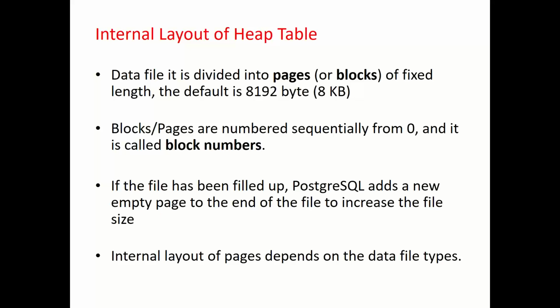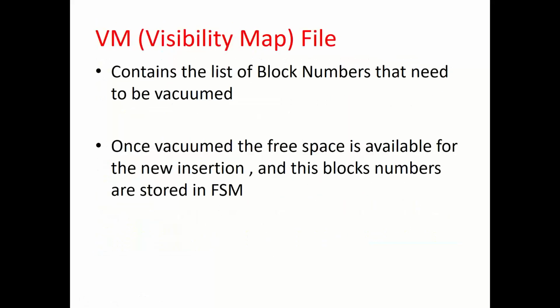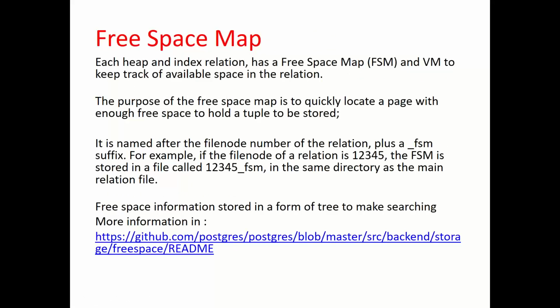Okay. Internal layout of the page. Each time you keep adding data, the blocks keep increasing, and the file will go up to 1 GB. Physically, it is stored as blocks. The block number is just an address within each file. So each file is divided into blocks and each block is 8 KB. They are blocks, but in Postgres terms they are known as pages. Then there are the free space map and the visibility map.